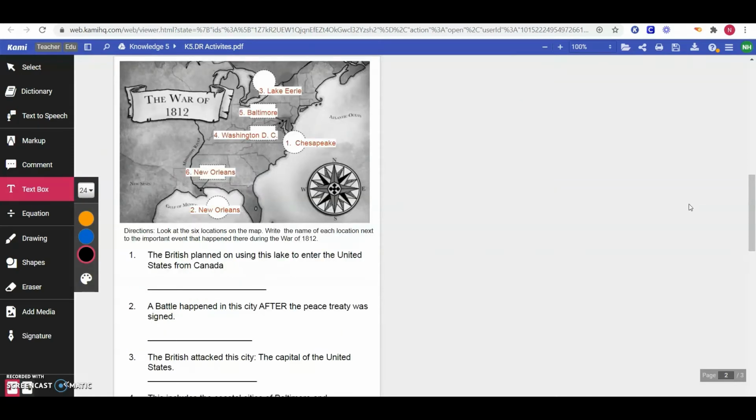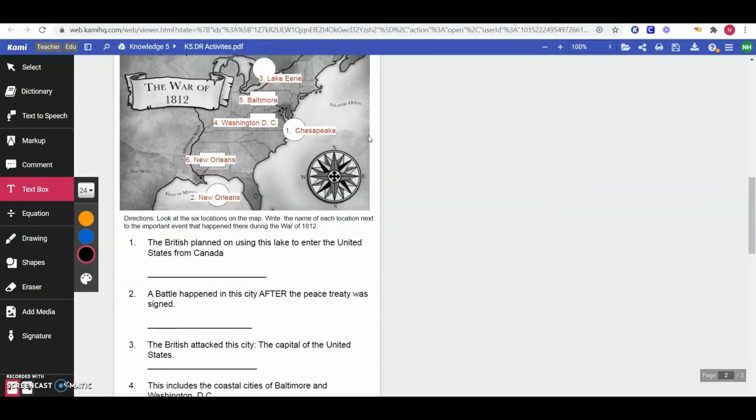All right, on our second part of our assignment today, I have a map that has some important locations from the War of 1812 labeled. We have Lake Erie, Baltimore, Chesapeake, Washington, D.C., and then New Orleans twice. New Orleans on land by the Mississippi River and on the water in the ocean. Each of these is labeled with a number. 1, 2, 3, 4, 5, and 6.